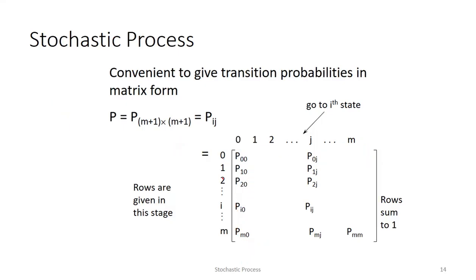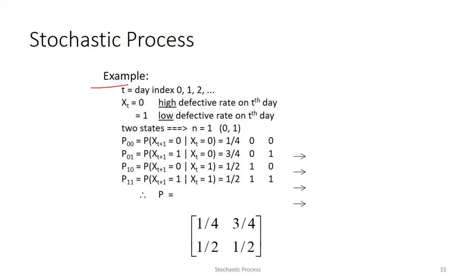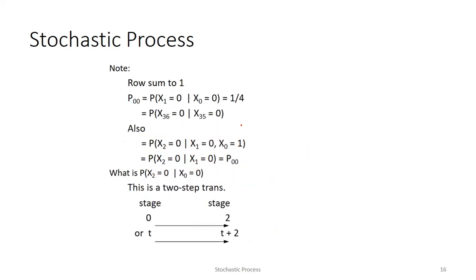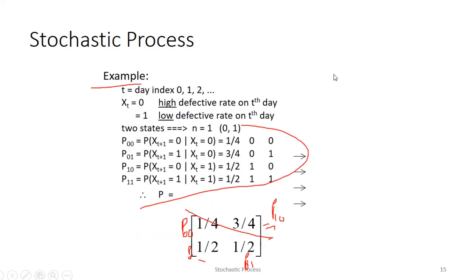Now we can see one example. Here I have p00, p10, p01, p11. This is a simple example. When we add up, you will get 1, here also you will get 1. This is all the conditional distributions you can understand also. This is also how we can go through stages from 0 to 2. We can discuss all things related to Markov chain in future videos. This is just an introduction video.